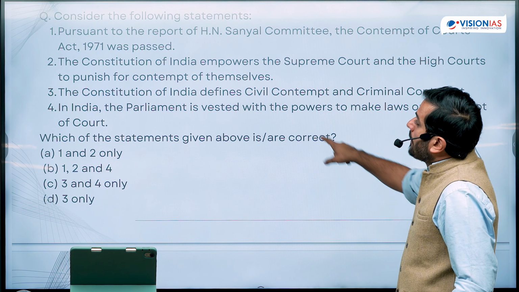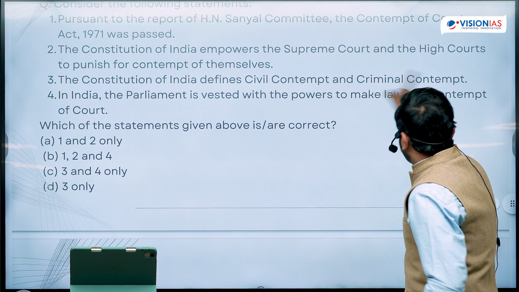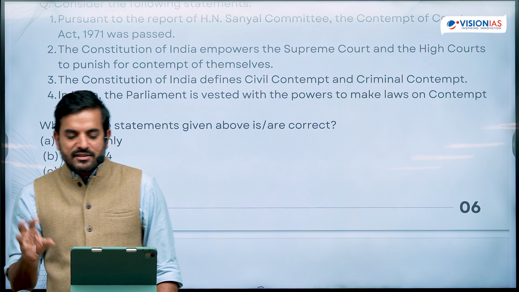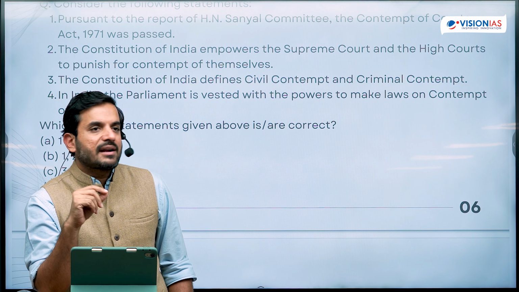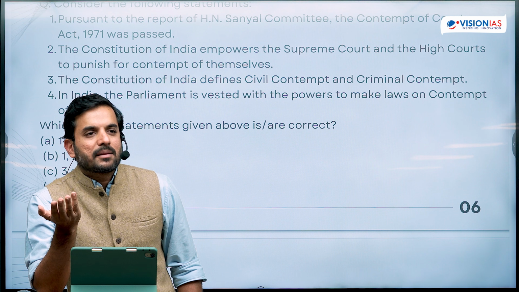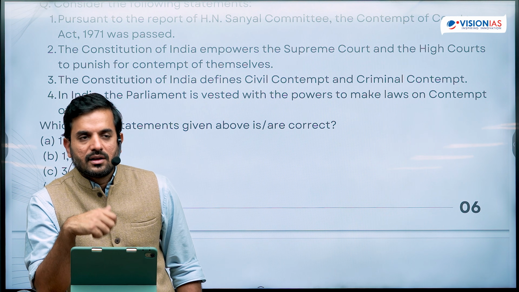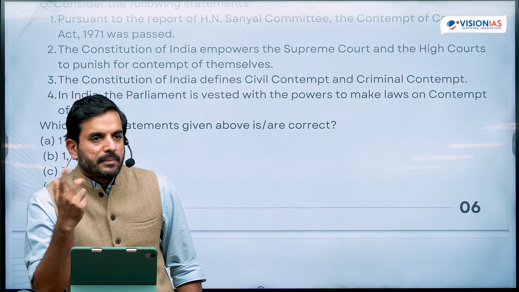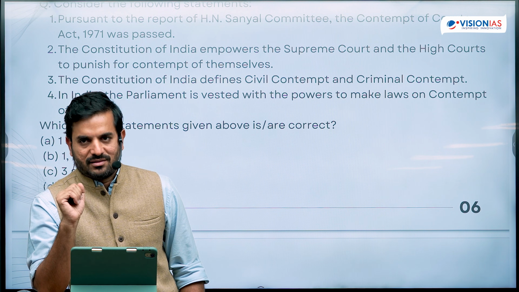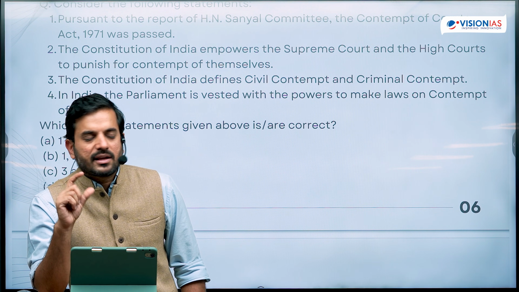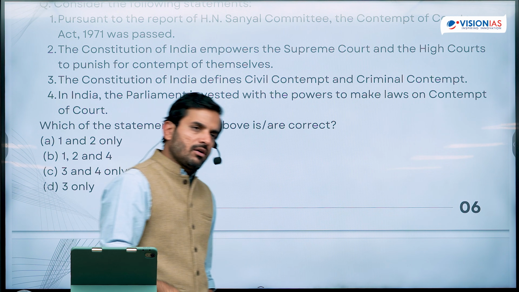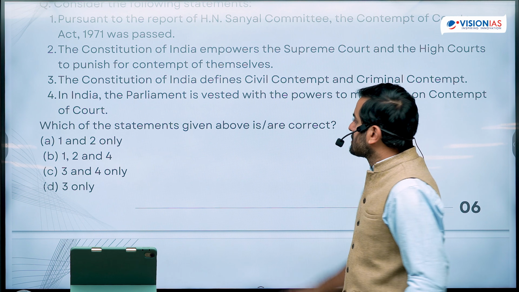Anyway, the third says the Constitution of India defines civil contempt and criminal contempt. You remember, I was telling you in the first question that they tend to have this habit of putting statements and asking you whether this term has been defined in the Constitution or not. How can a term like criminal contempt be defined in the Constitution? How can a term like civil contempt be defined? See, contempt means disrespect. What constitutes disrespect of the court? And in which case would it become a criminal case or a civil case? Isn't this a very complicated matter to be decided in the Constitution, which is the framework law? So therefore, this is definitely not defined.